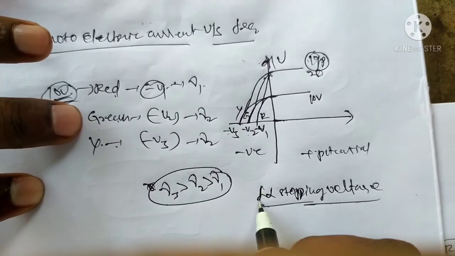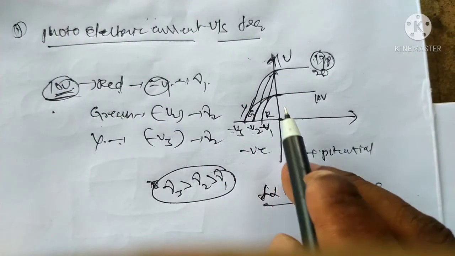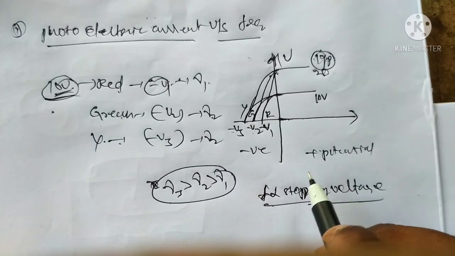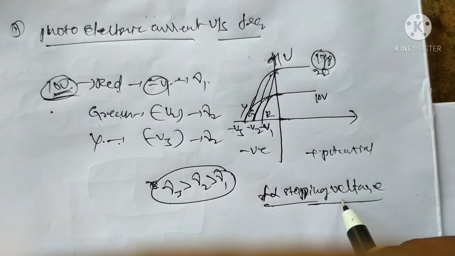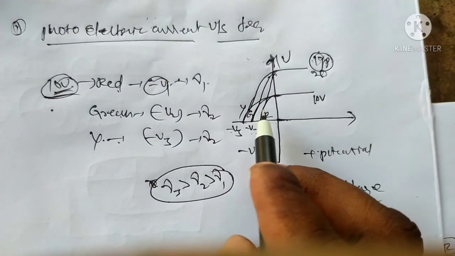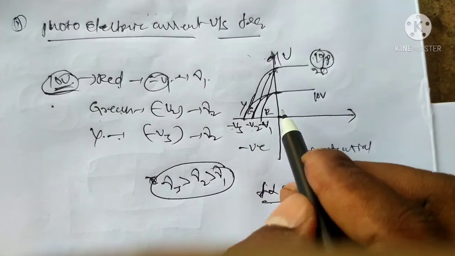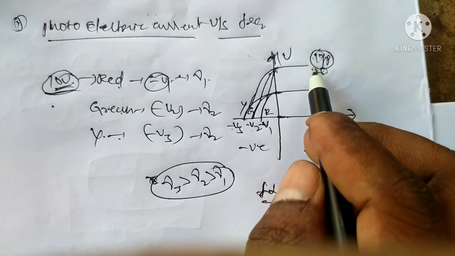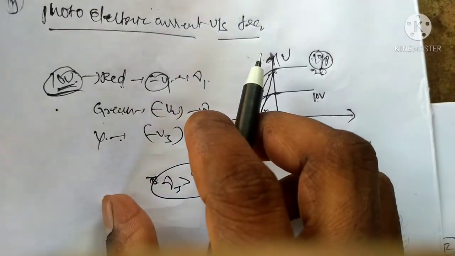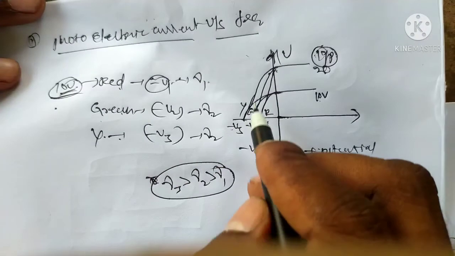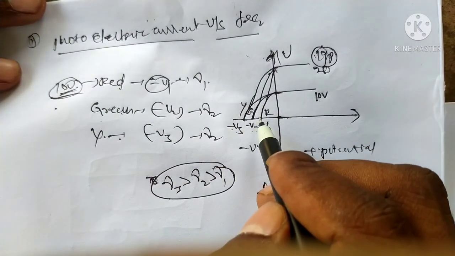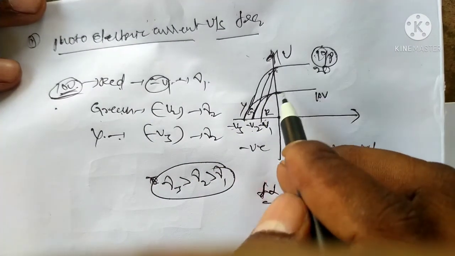From this diagram, frequency is proportional to the stopping voltage. The stopping voltage depends upon frequency, not upon intensity. Intensity changes 10 volts, 20 volts, 30 volts, but for red, green, yellow the stopping voltage will be the same.